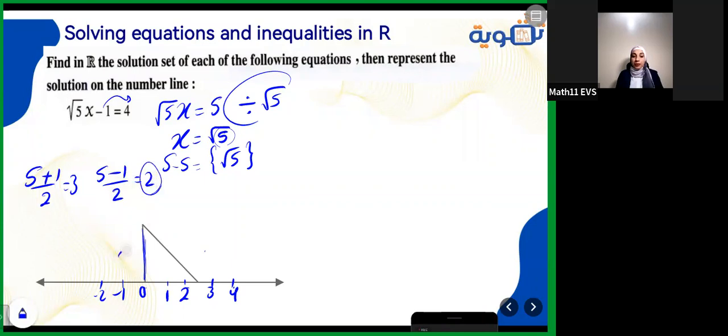Take the smaller number and draw a line above the 0 here with the ruler as 2 centimeters. On the top of this line, with the tip of the compass, stop here and open it for the other number, for 3 centimeters. And then make an arc. After making the arc, just join them. Finally, you will find it drawn like this. So this is the representing of root 5.